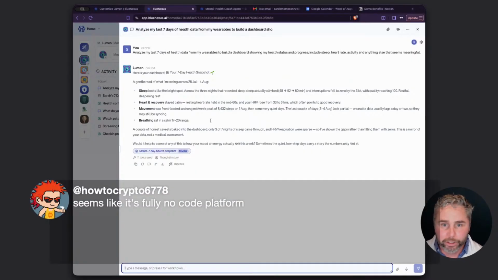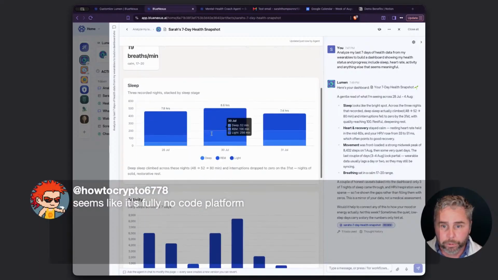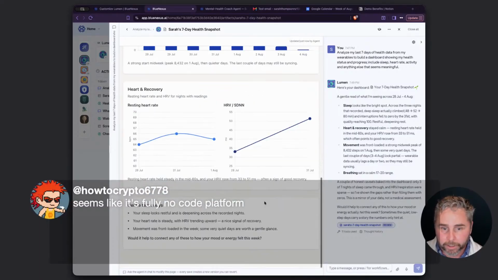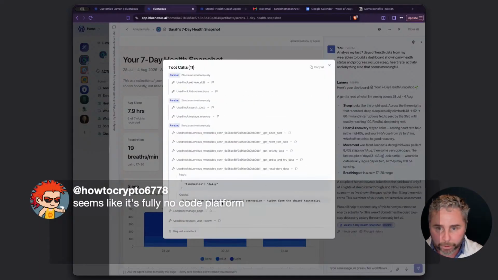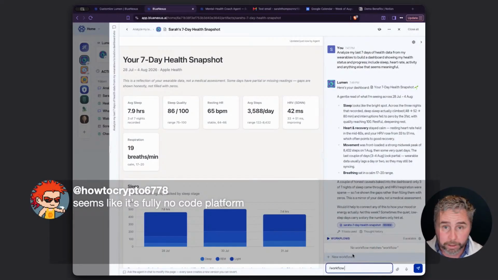This other side quest I've got here, so this is pulling from the wearable data. See, it's pulling from Apple Health, sleep, seems to have data, activity data, heart rate. This data is actually hidden because I'm in a team environment. And so for privacy and security reasons, it actually hides the data. Could also make it as a workflow, build a dashboard or something like that.